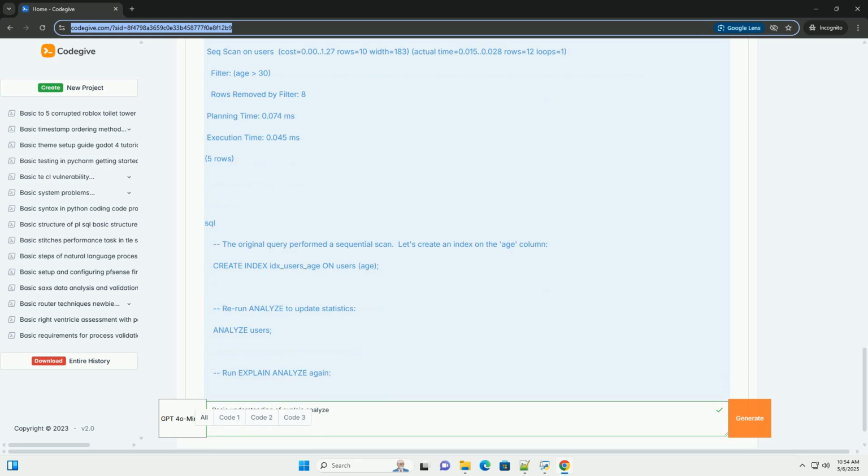Avoid select star; only select the columns you need. This reduces the amount of data that needs to be read and transferred. Use appropriate where clause conditions; use the most selective conditions first. Optimize join conditions: ensure that join columns are indexed and that the join conditions are correctly written. Consider using with clauses, common table expressions, CTEs, to break down complex queries into smaller, more manageable parts. Sometimes this can help the planner find a better plan.